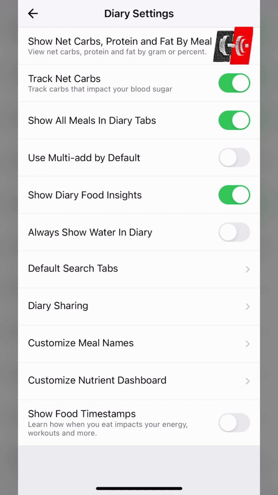Then I typically don't use the multi-add, but you can if you want. And then I have diary food insights turned on, and I don't have water turned on, but if it's an issue for you, then you might want to track your water from there.